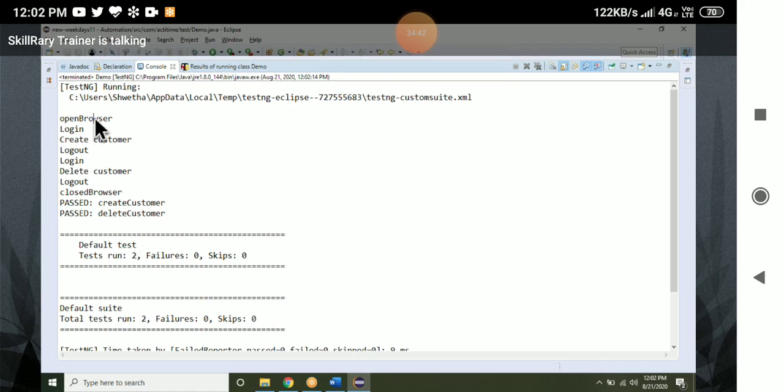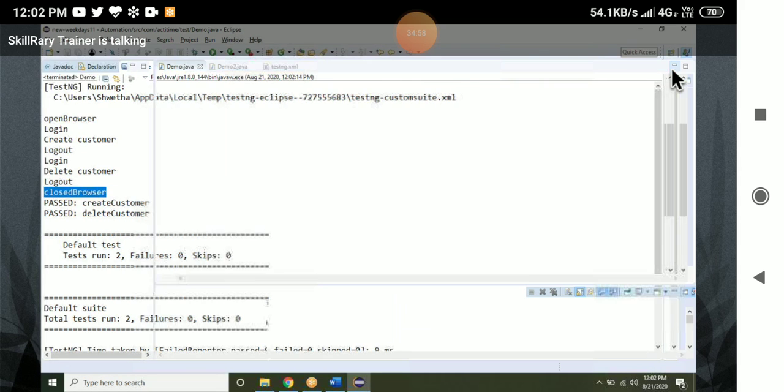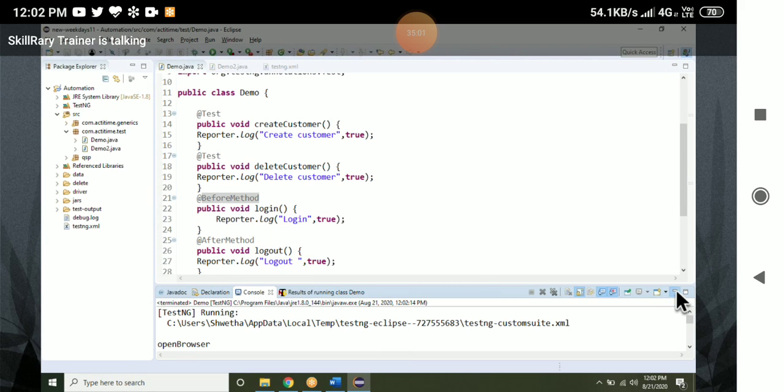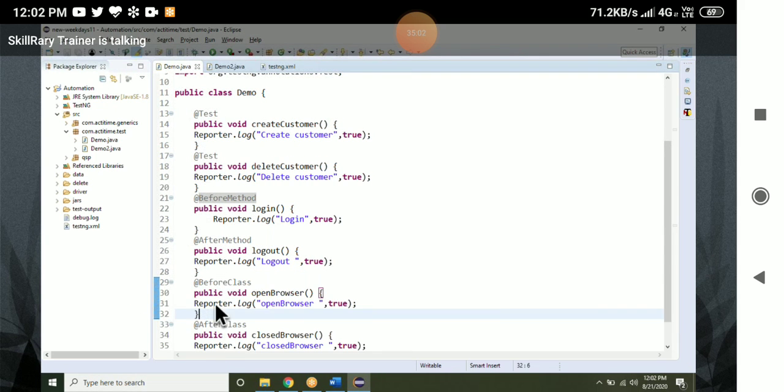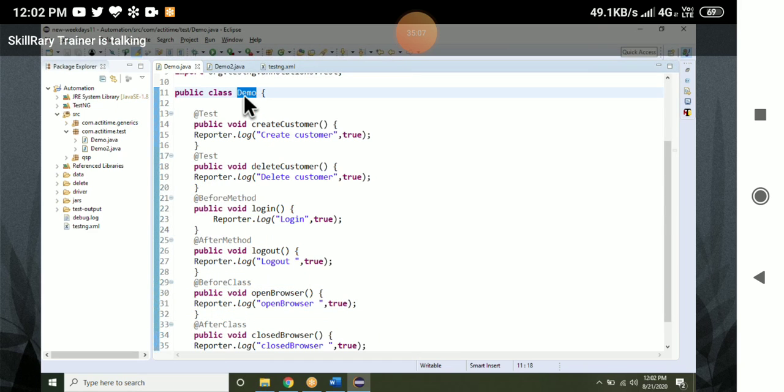See here, the open browser is coming from before class. It is executed one time, then create customer. Before class is executed before this demo class, and after class after this demo class.